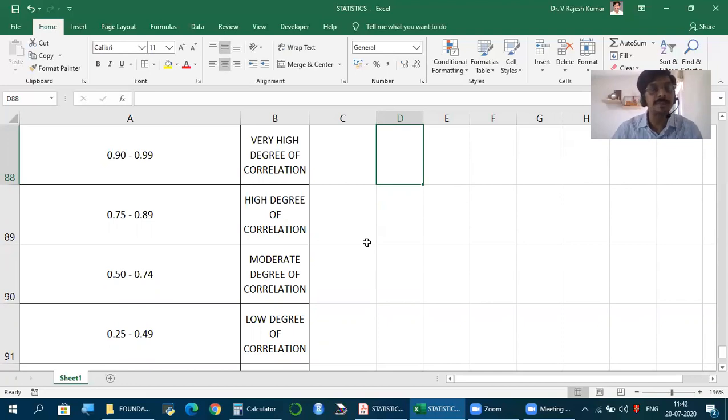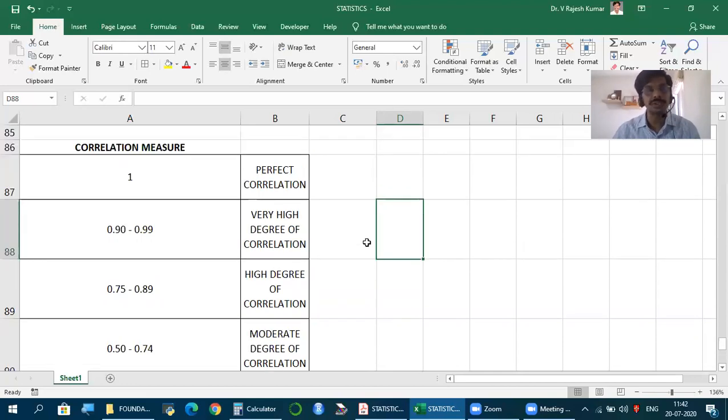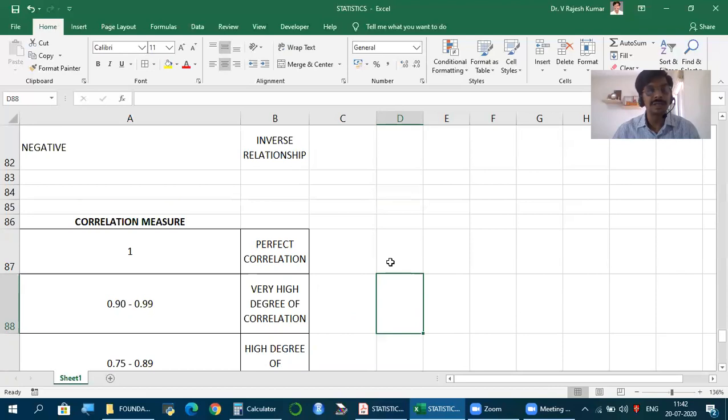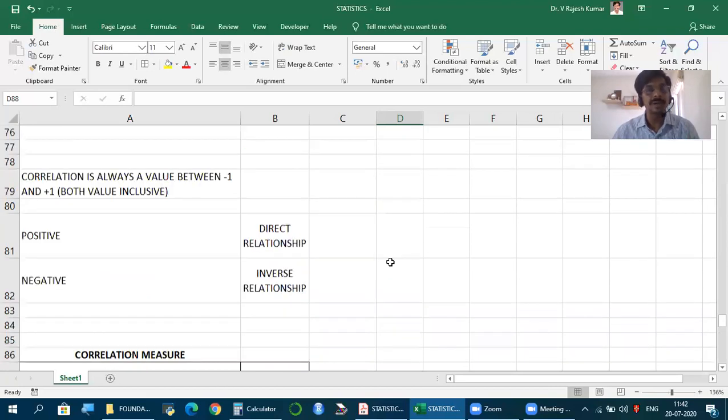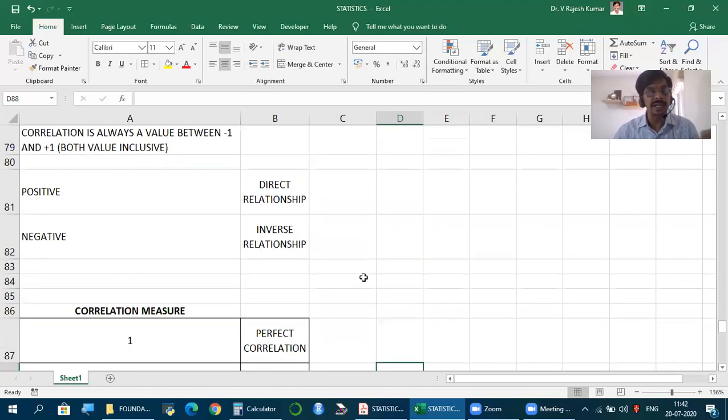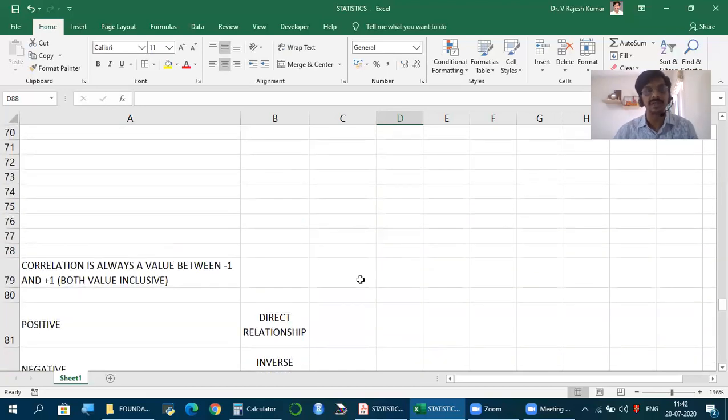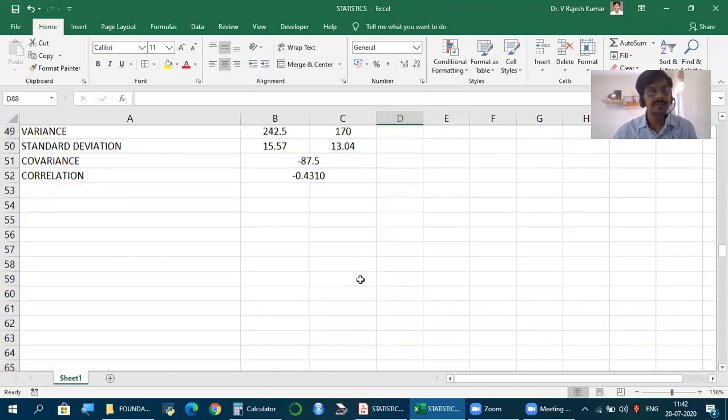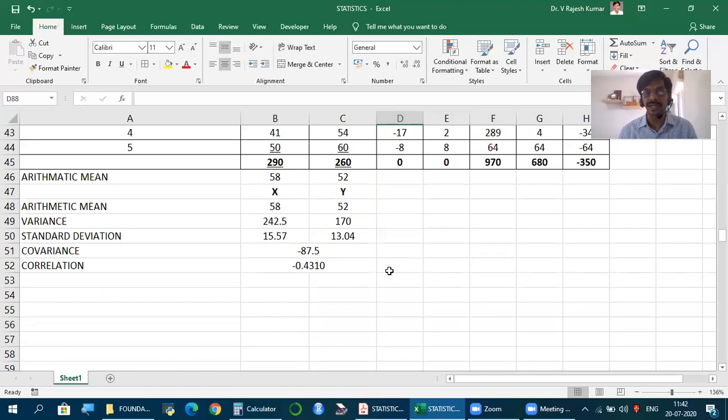But this interpretation, not to worry much about. Keep in mind, but the number is what we need. The interpretation, at least in our discussion, is used very little. So whenever we have two sets of data, for each set, calculate arithmetic mean, variance, standard deviation. For both the sets put together, calculate covariance.